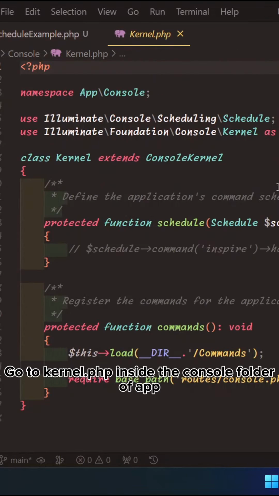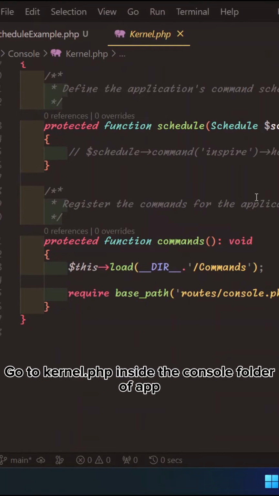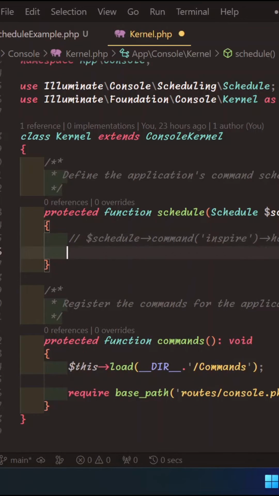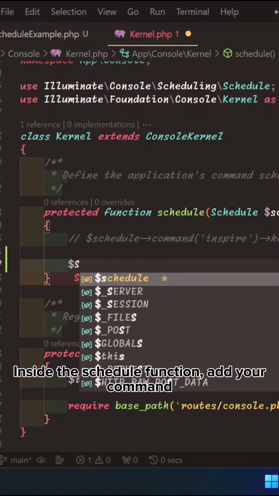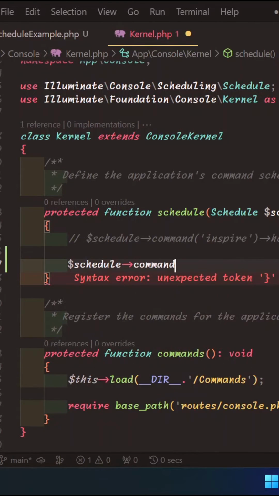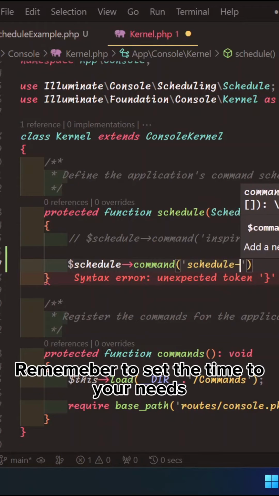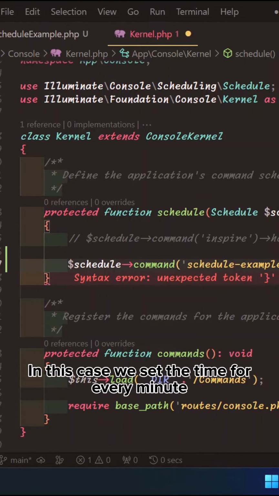Go to Kernel.php inside the Console folder of app. Inside the schedule function, add your command. Remember to set the time to your needs. In this case, we set the time for every minute.